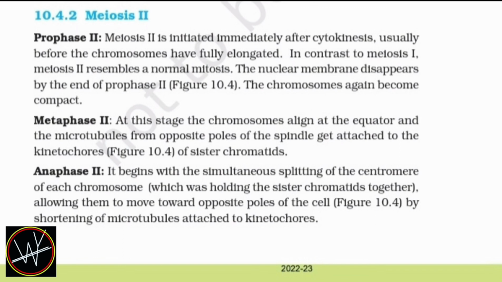Metaphase II. At this stage the chromosomes align at the equator and the microtubules from opposite poles of the spindle get attached to the kinetochores of sister chromatids. Anaphase II. It begins with the simultaneous splitting of the centromere of each chromosome, which was holding the sister chromatids together, allowing them to move toward opposite poles of the cell by shortening of microtubules attached to kinetochores.